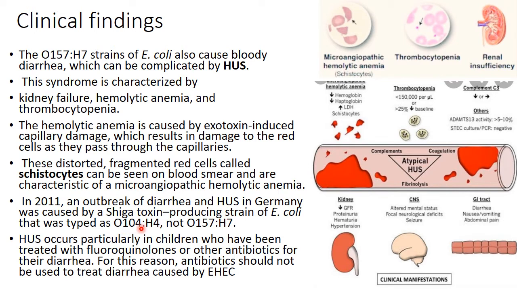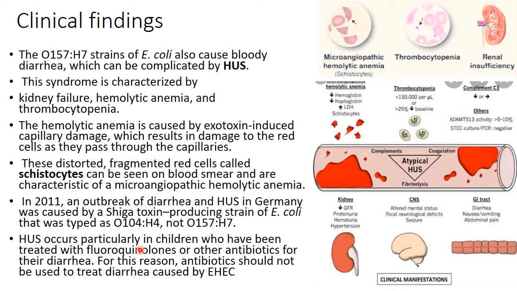Hemolytic uremic syndrome normally occurs in children who have been treated with fluoroquinolone or other antibiotics for their diarrhea. When you observe diarrhea in children, they are frequently treated with fluoroquinolones. What is fluoroquinolone?